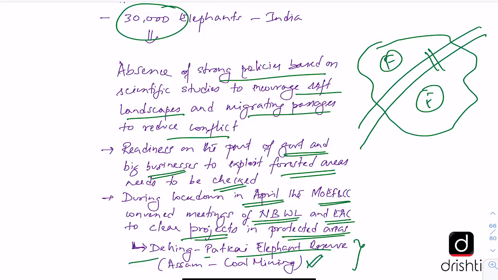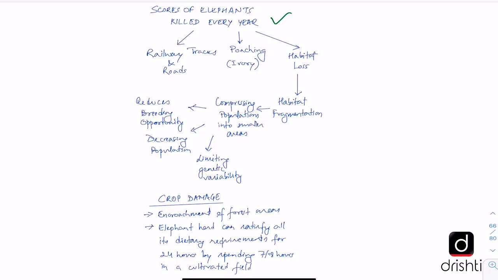And this is important from prelims point of view. This is in Assam. And here we should know that scores of elephants are killed every year due to multiple reasons. There are a lot of accidental deaths of elephants due to being hit by the trains on railway tracks. Then there is also the risk of poaching, where the poachers kill elephants for their ivory tusks.